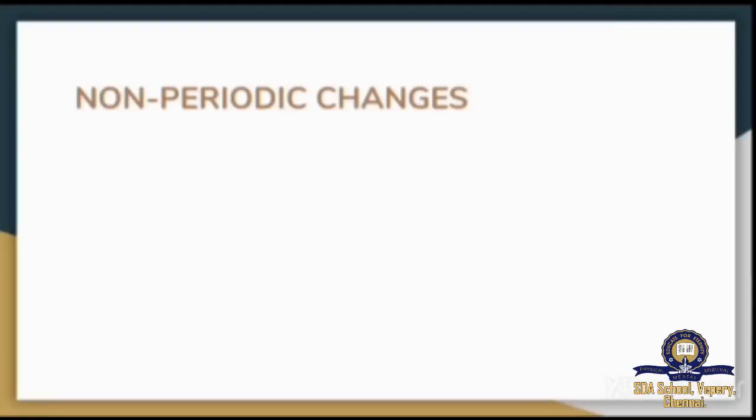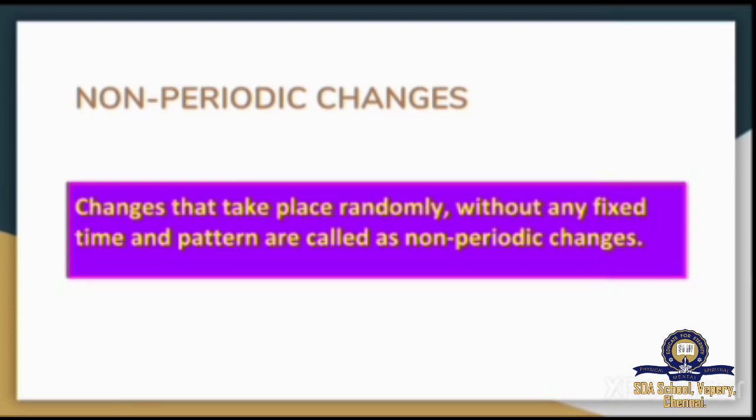Next we are moving on to non-periodic changes. This is the opposite of periodic changes. Let's see the definition of non-periodic changes. Changes that take place randomly without any fixed time or pattern are called non-periodic changes. These changes take place randomly.